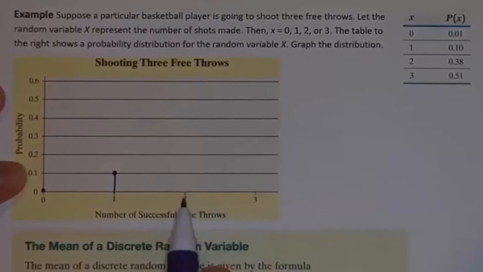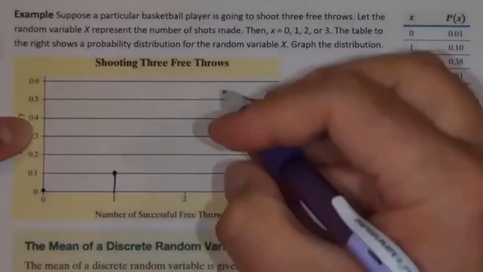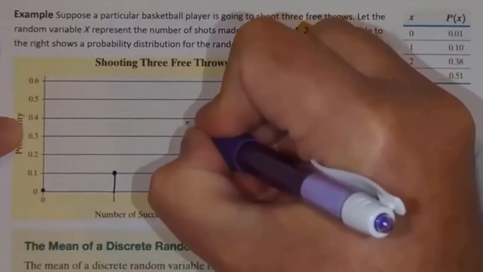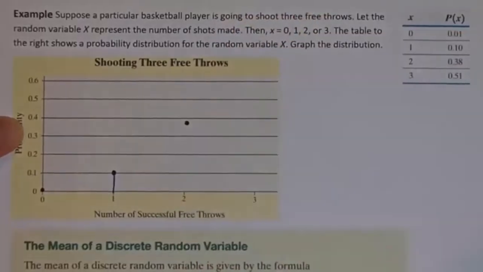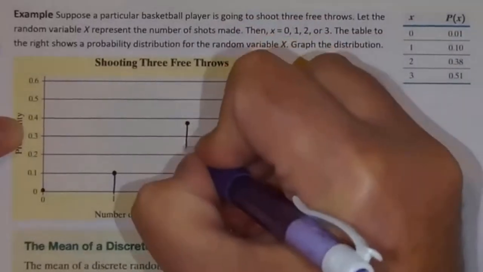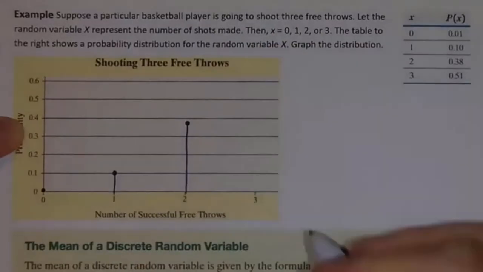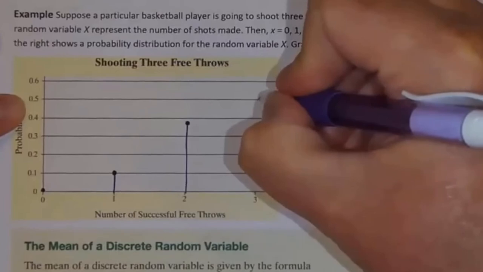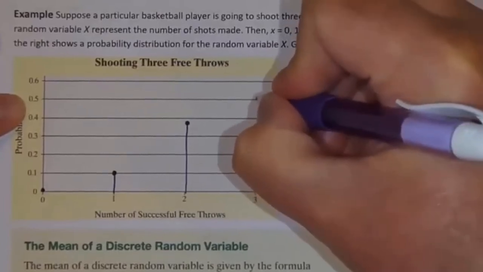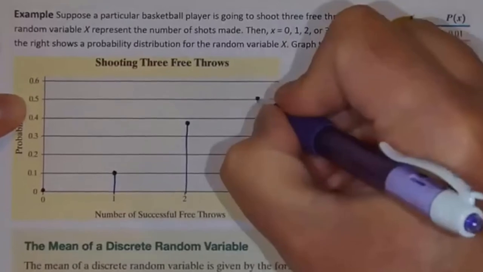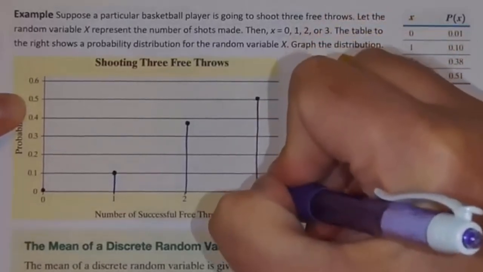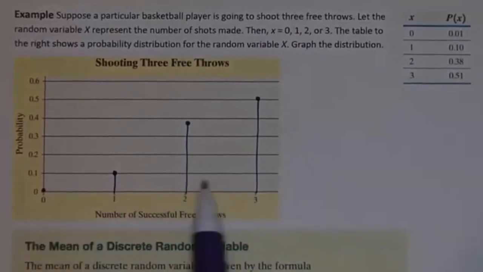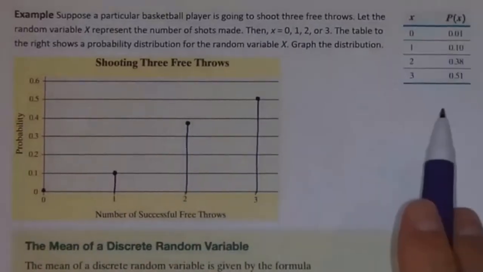The probability of making 2 shots is 0.38. So that's going to be maybe just around there, just below the 0.4 line. So I'm going to put a point there, and I'm going to connect that. And the probability of making all 3 is 0.51, which is just barely above the 0.5 line right there. So I put a point there and I connect it with this line. So this graph is representing this probability distribution.